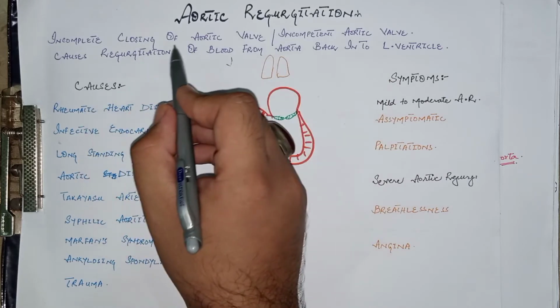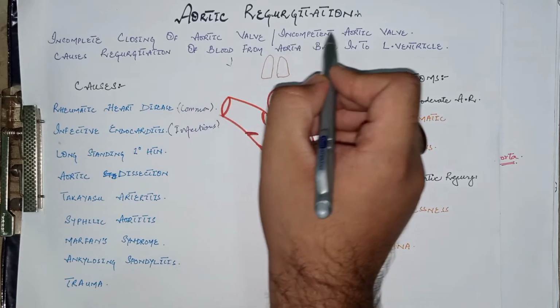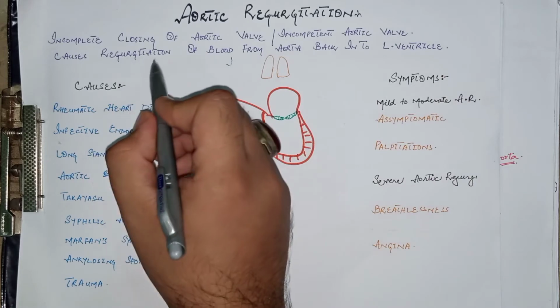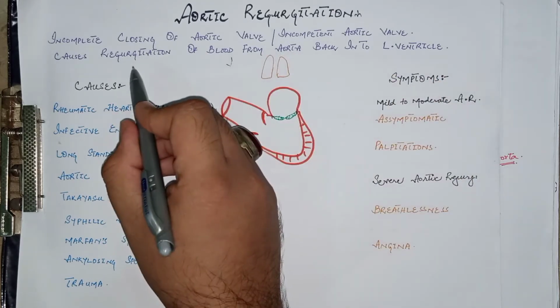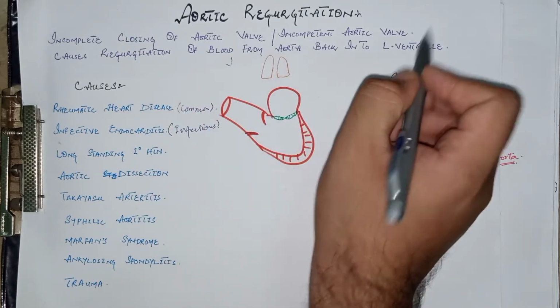Today our topic of discussion is aortic regurgitation. It is incomplete closing of the aortic valve, or incompetent aortic valve, which causes regurgitation of blood from the aorta back into the left ventricle, or reflux of blood from the aorta back into the left ventricle.